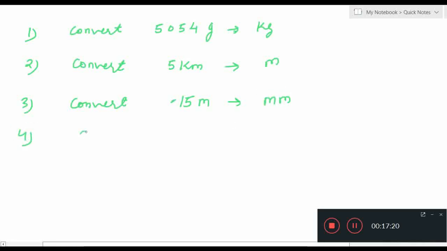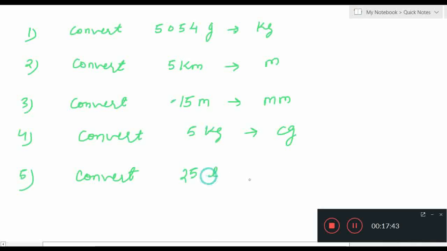Then fourth, convert, let's suppose, 5 kg into centigram. Last question, convert 25 liters into centiliter. Okay, only this much you have to solve.